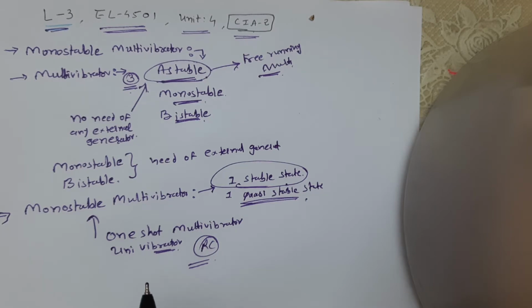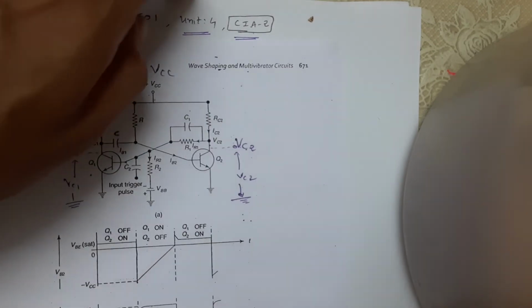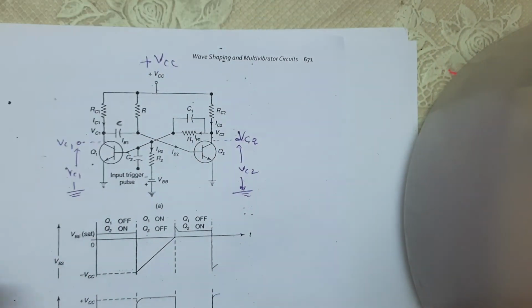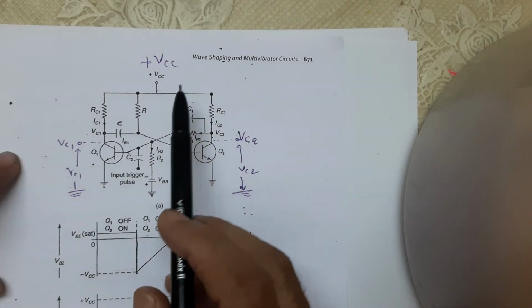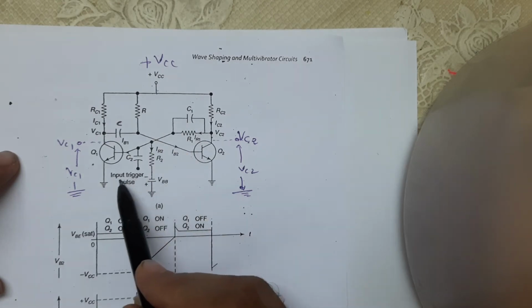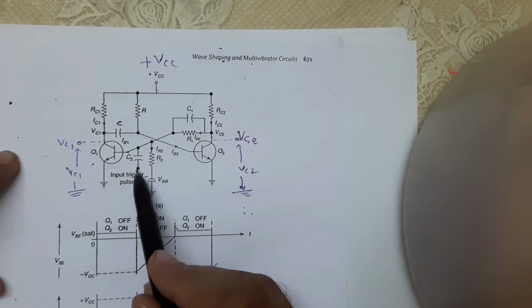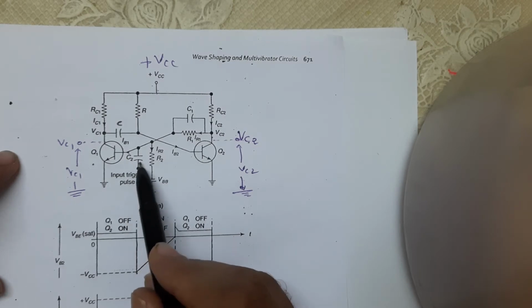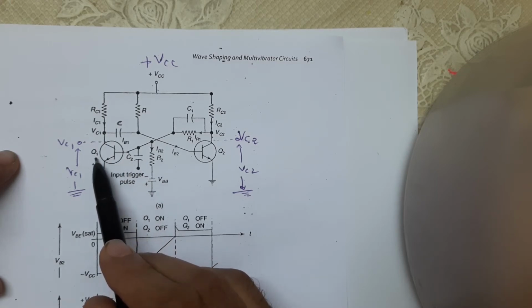Now we are discussing the circuit diagram of the monostable multivibrator. So this is the circuit of the monostable multivibrator. See here, what is inside this circuit? There is an external trigger pulse generator. This is our input trigger pulse, which is applied through C2 to the base of the transistor Q1, right?